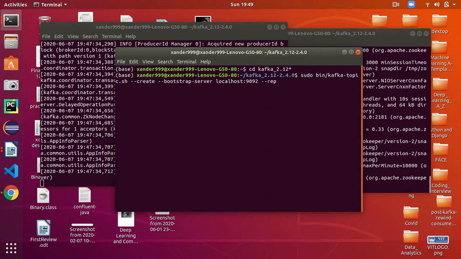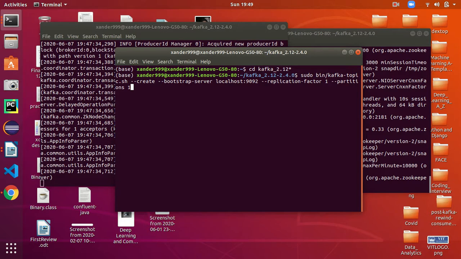Now we can give our replication factor. Let's give it as 1, as it's for beginners only, and partitions, let's give it also 1. What are replication factor and partitions? Replication factor is the number of copies of your topic that will be maintained by the Kafka server on your local machine.